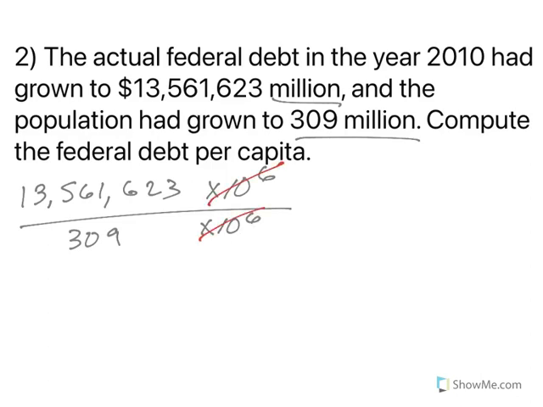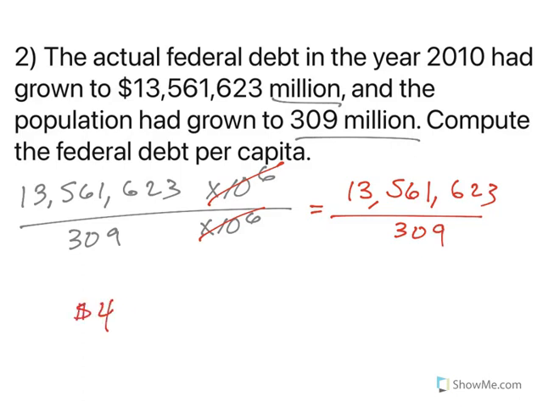So once again, our 10 to the 6th cancel out, and I can just take 13,561,623 divided by 309. When I get that, I get the federal debt per capita at $43,888.75. So that's per person.